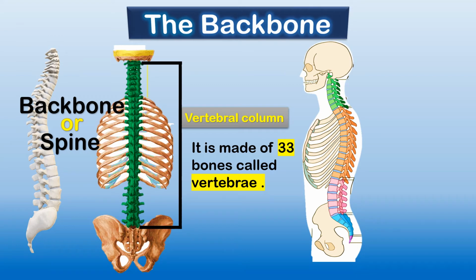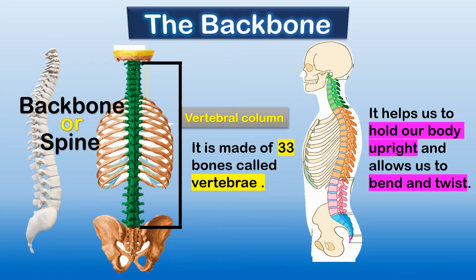Because this backbone or spine helps us to twist. Other than twisting, it helps us to bend. And other than twisting and bending, it keeps our body straight. It holds our body upright. Is it clear, children?